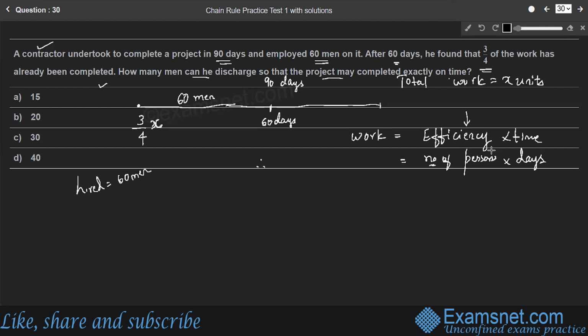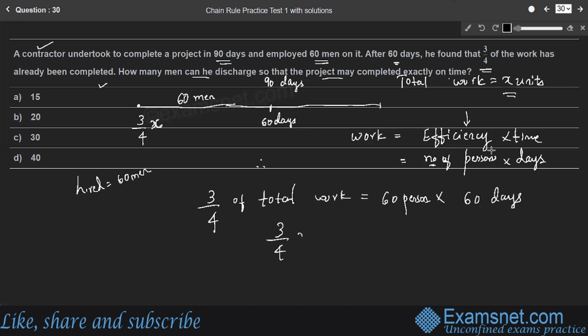So in the first case, 3/4 of total work is equal to, to complete it, they took 60 days of time. How many persons are working? 60 persons are working. What is total work? According to our assumption, it is X units. Therefore, 3/4 of X units is equal to 60 into 60, which is 3,600. So using this relation, you can find the total work.